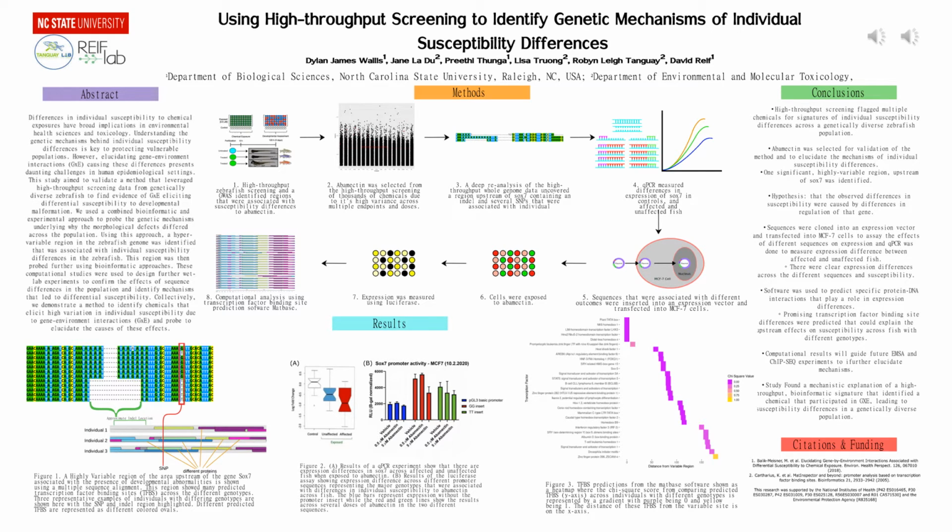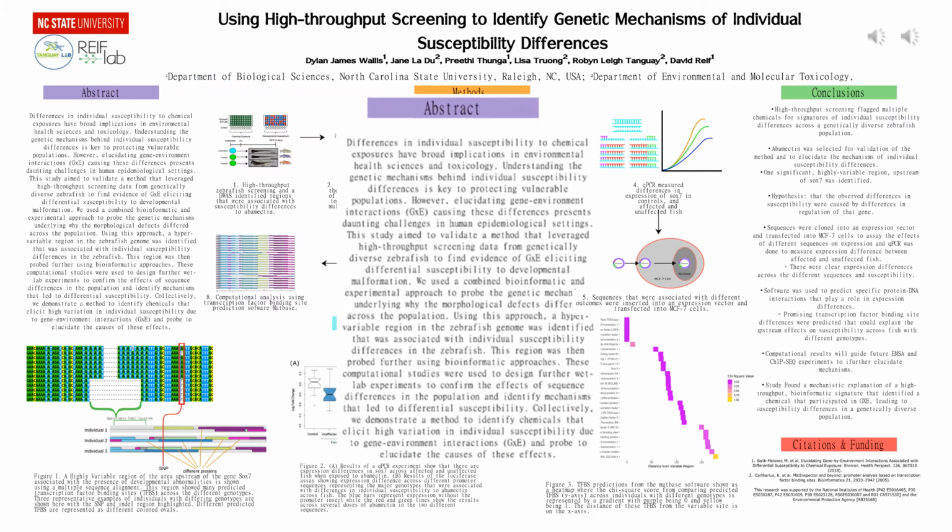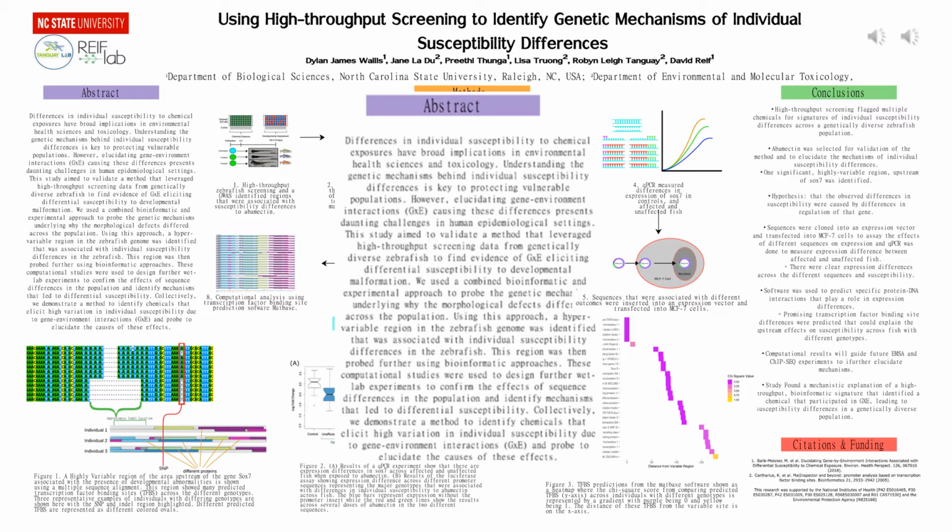Today I'm going to be talking about using a high-throughput screening assay to identify genetic mechanisms of individual susceptibility differences in a genetically diverse population of zebrafish. Differences in individual susceptibility to chemical exposures have important implications in environmental health sciences and toxicology. Understanding the mechanisms that cause these differences and chemicals that can participate in large differences in susceptibility could help protect vulnerable populations, help to better regulate chemicals, and could lead to better individualized medicines.